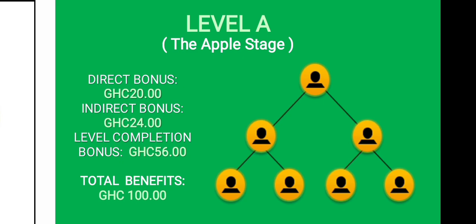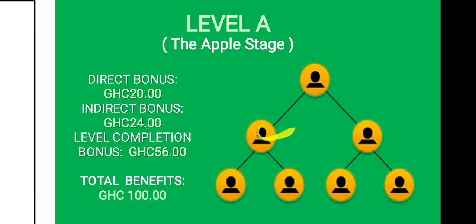Now talking about the overtaking, it is possible for a downline to overtake you if you are not fast enough as an upline. Let's assume this is you, and you register 2 downlines, and this person is inactive, but this one is active. When this one registers his 2 people, and his 2 also register their 2 people, he will skip you to level B. Meanwhile, you are still in level A, because this person is inactive and you are not helping him to grow so that you can move.